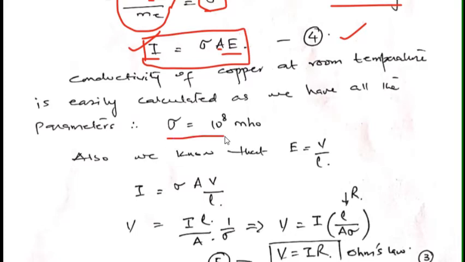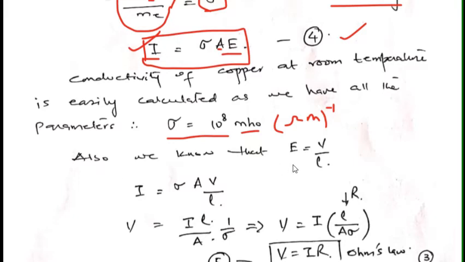So sigma in case of copper is 10 raised to the power 8 mho. This is the unit for conductivity. It is also written as ohm meter raised to the power minus 1. So either you can write mho or you can write ohm meter raised to the power minus 1.